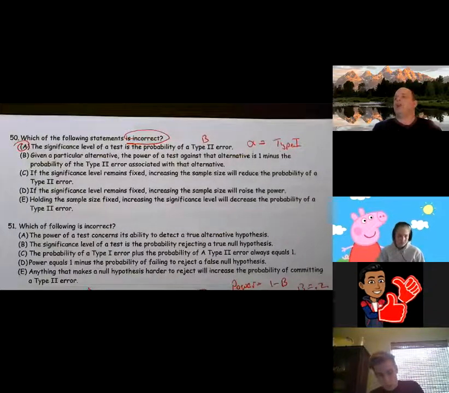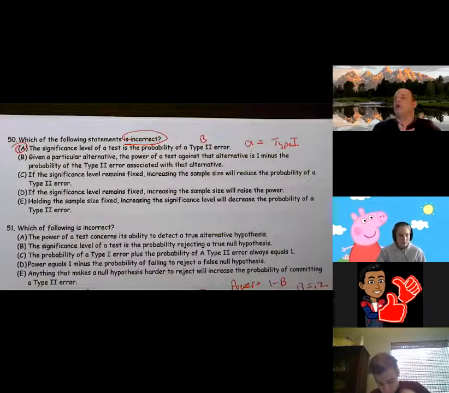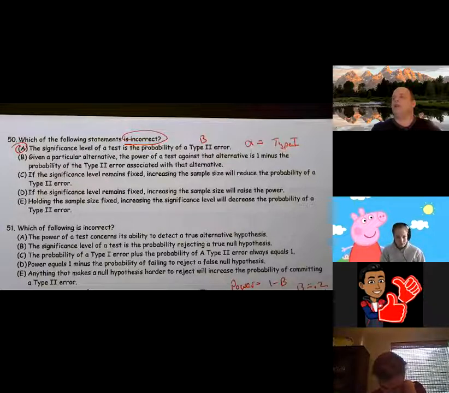A company will market a new hybrid luxury car only if they can sell more than 50,000, otherwise it will lose money. They do a random sample of 50 potential customers and run a hypothesis test: they can sell 50,000, or the alternative, greater than 50,000. What would be the consequence of a type 1 error?